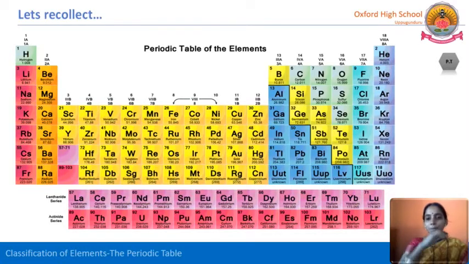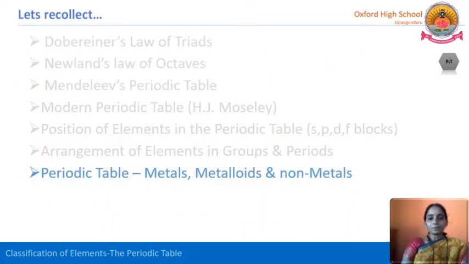But here in P block we can see a staircase-like structure. On the staircase, metalloids are there. So on the right side of the staircase non-metals are there, and on the left side of the staircase all are metals. So you just remember that only P block elements, that too the complete right side corner of the periodic table, are non-metals, whereas on the staircase metalloids are there, but the remaining all are metals. This is the categorization of elements in the periodic table.